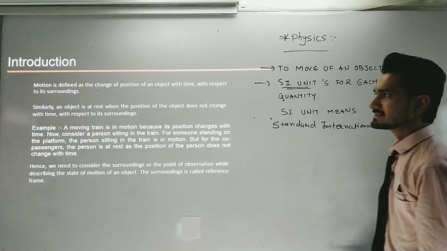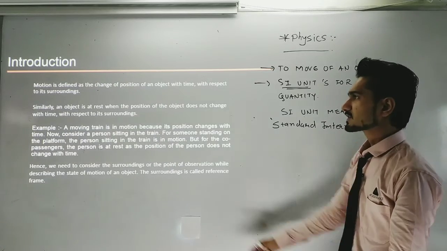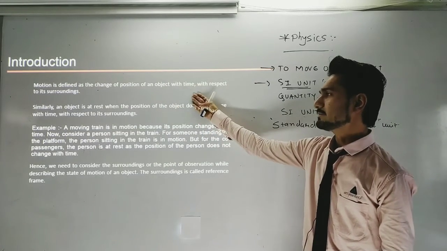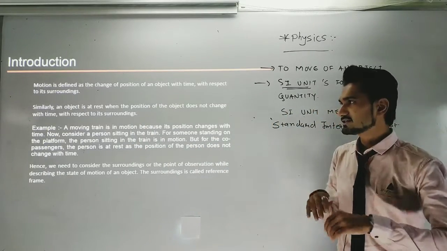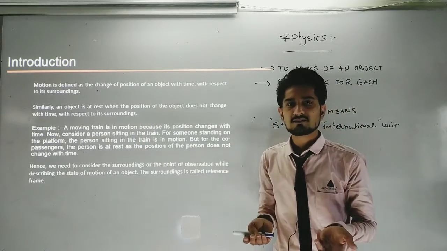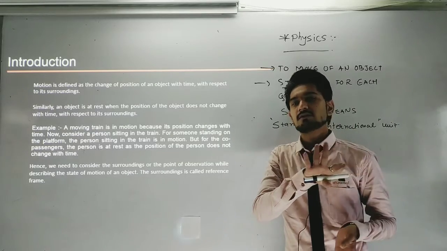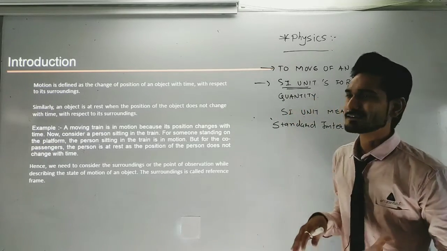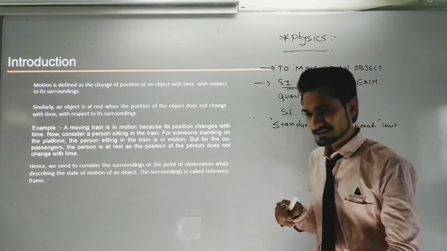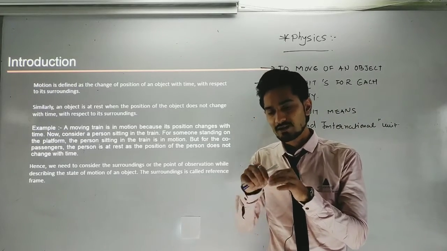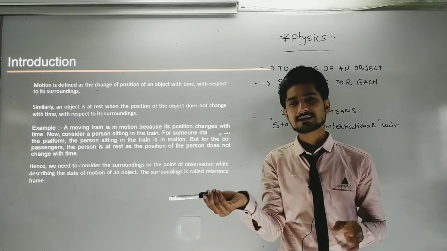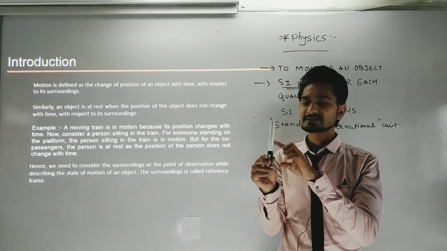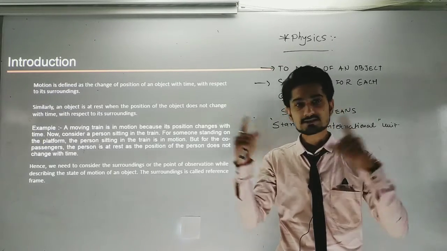Motion is defined as the change of position of an object with time with respect to its surroundings. If some body is changing its position with reference to time, then at that moment, and afterwards in another second the body moves its place like that, then we can say that it is a motion with respect to its surroundings.